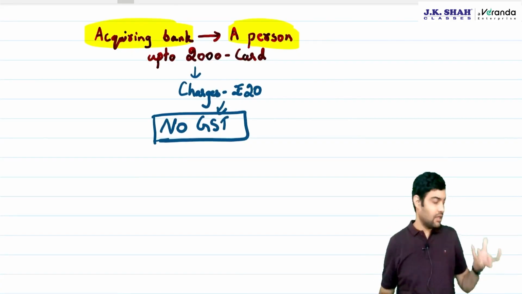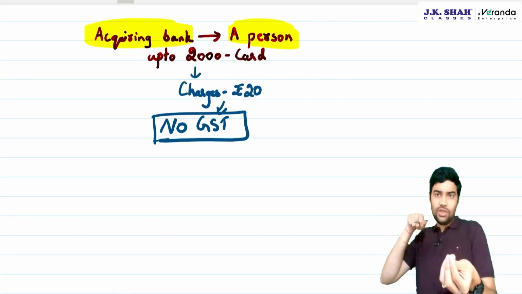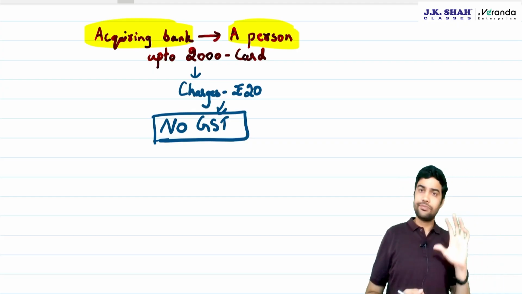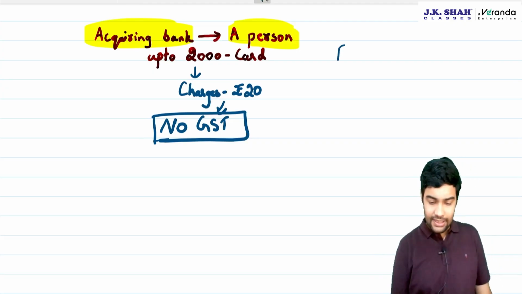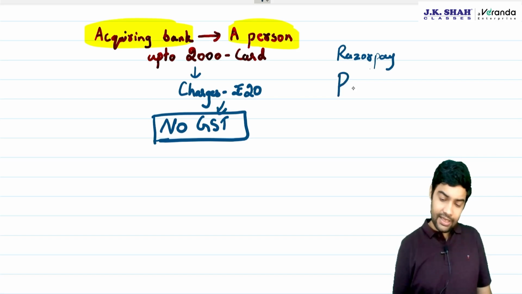Banks used to set up POS devices, point of sale devices, where you could swipe a card, or they used to provide some online platforms. Then came a player, Razorpay. Razorpay said, I will do this job for a lower amount. And Razorpay was approved by RBI as a payment aggregator.